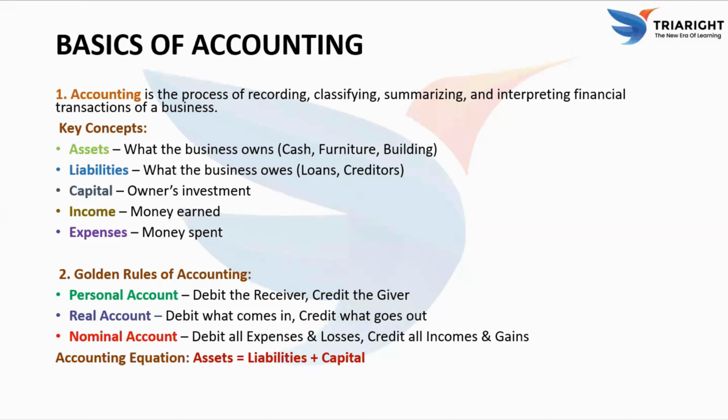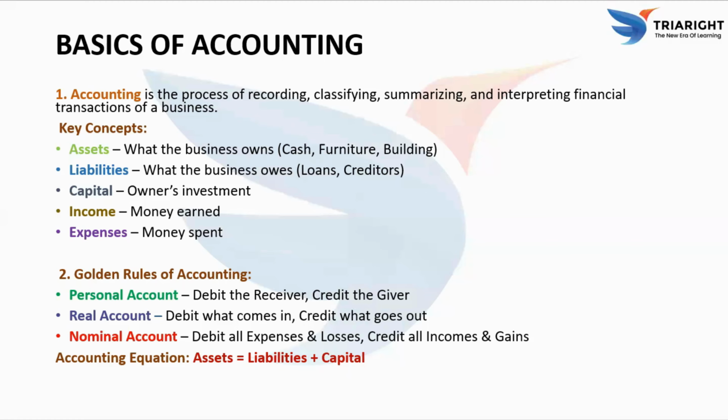First, assets. These are the things the business owns, like cash, furniture, or buildings. These have value and help the business operate. Second, liabilities. These are what the business owes to others, such as loans or money to creditors. Third, capital. This is the owner's investment in the business. It represents the owner's share.